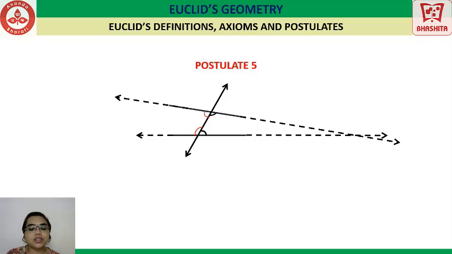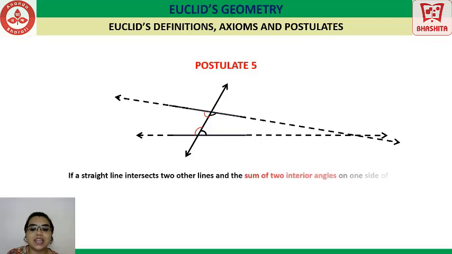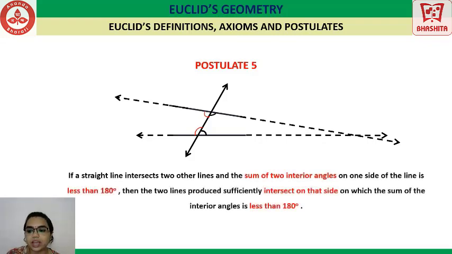Now can we define this in any way? If you can observe carefully, the side at which the lines are meeting, if you calculate the sum of the interior angles on that side of the transversal, you can see that the sum of the angles will be less than 180 degrees. And if you add the measure of the other two angles, the sum will surely be greater than 180 degrees.